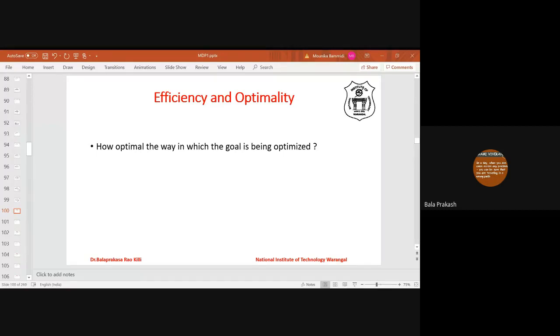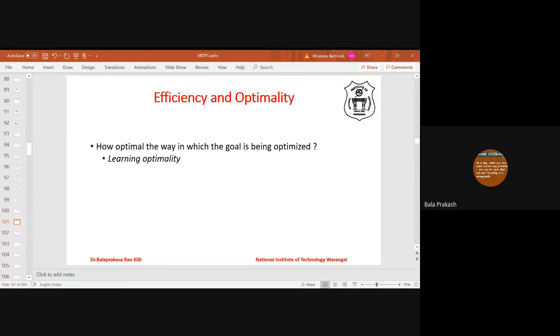So there are these three ways of looking at the efficiency and optimality of an algorithm. First one is learning optimality: whether the algorithm is actually reaching optimality or not. Someone has designed an algorithm for solving an MDP. Solving an MDP means we have to come up with a policy, a better policy or the best policy.